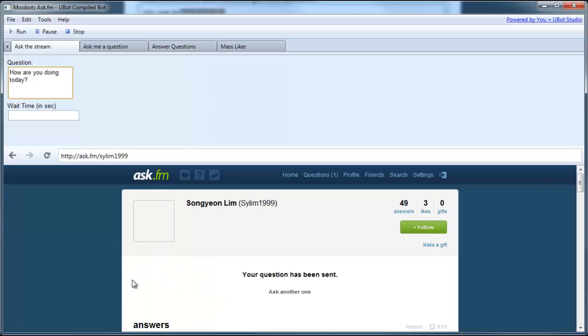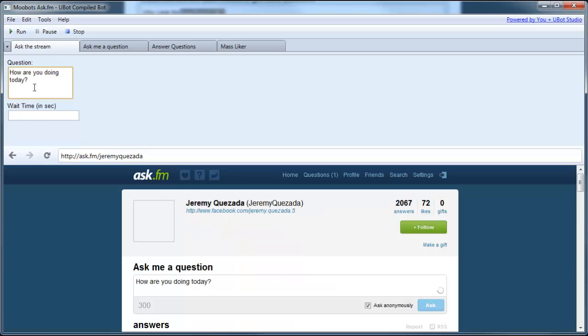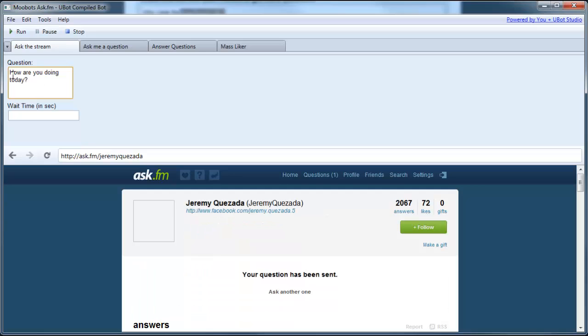All right, and you can see it's doing the question right now. See, Ask Me a Question, and this is all totally spinnable too. So let me pause this. If you guys don't know what spintax is, you should, because it's so cool. It'll choose different words if you use the spintax.